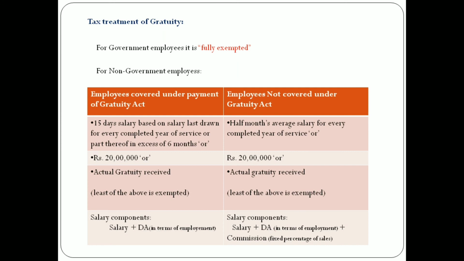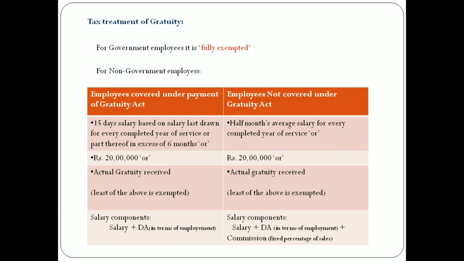In case of employees covered under the Gratuity Act, we do the following computation. First we calculate 15 days salary, based on last salary drawn, for every completed year of service or part thereof in excess of 6 months, then the amount of 20 lakh, or the amount of actual gratuity received. Of these three, whichever is the least is exempted from tax.